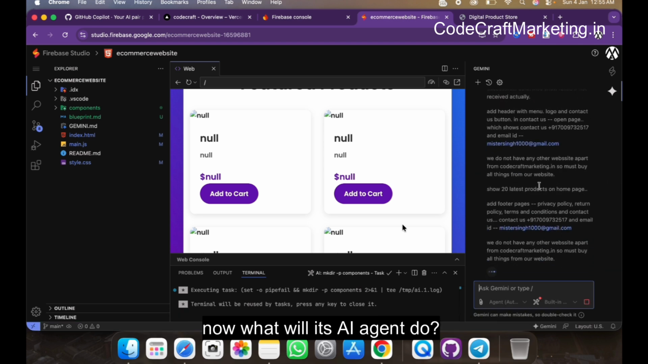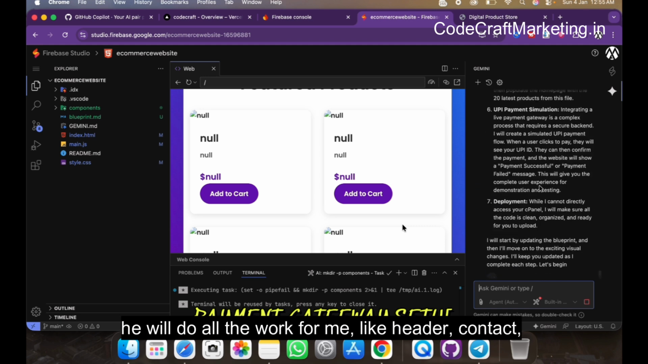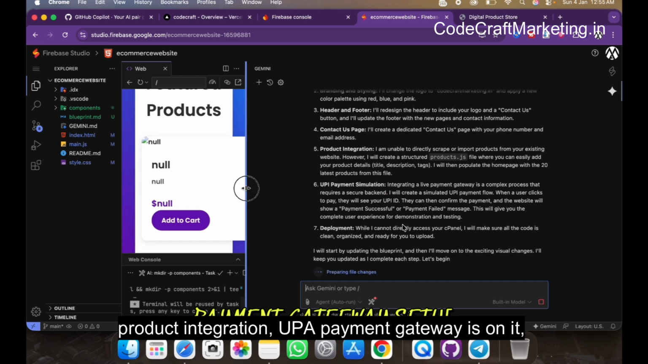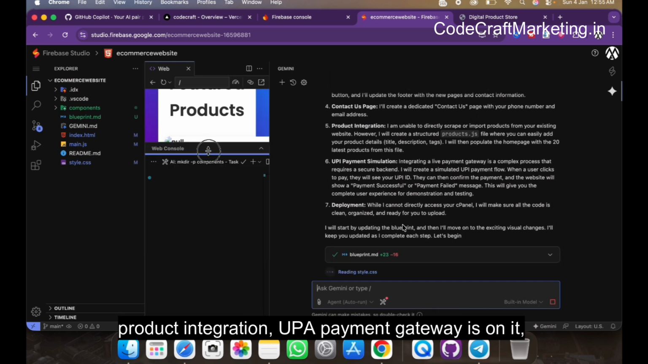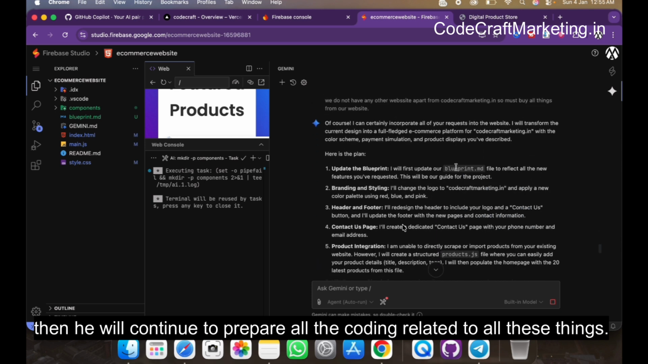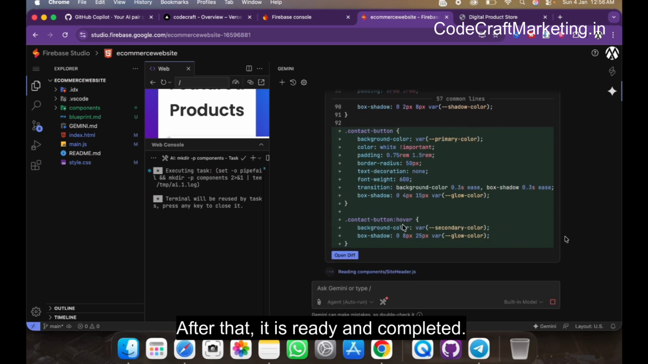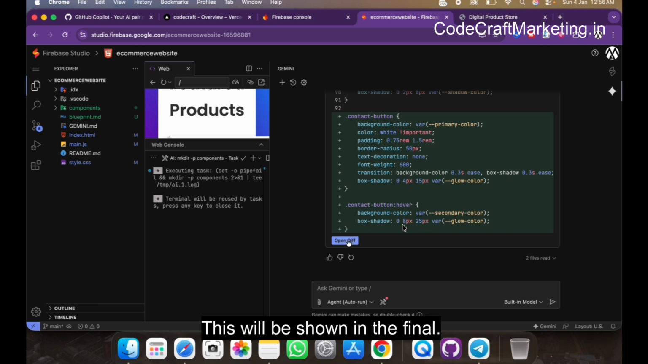Now what will its AI agent do? It will check all these things, collect everything related, and do all the work for me, like header, contact, product integration, UPI payment gateway on it. Then it will continue to prepare all the coding related to all these things. After that it is ready and completed. This will be shown in the final.